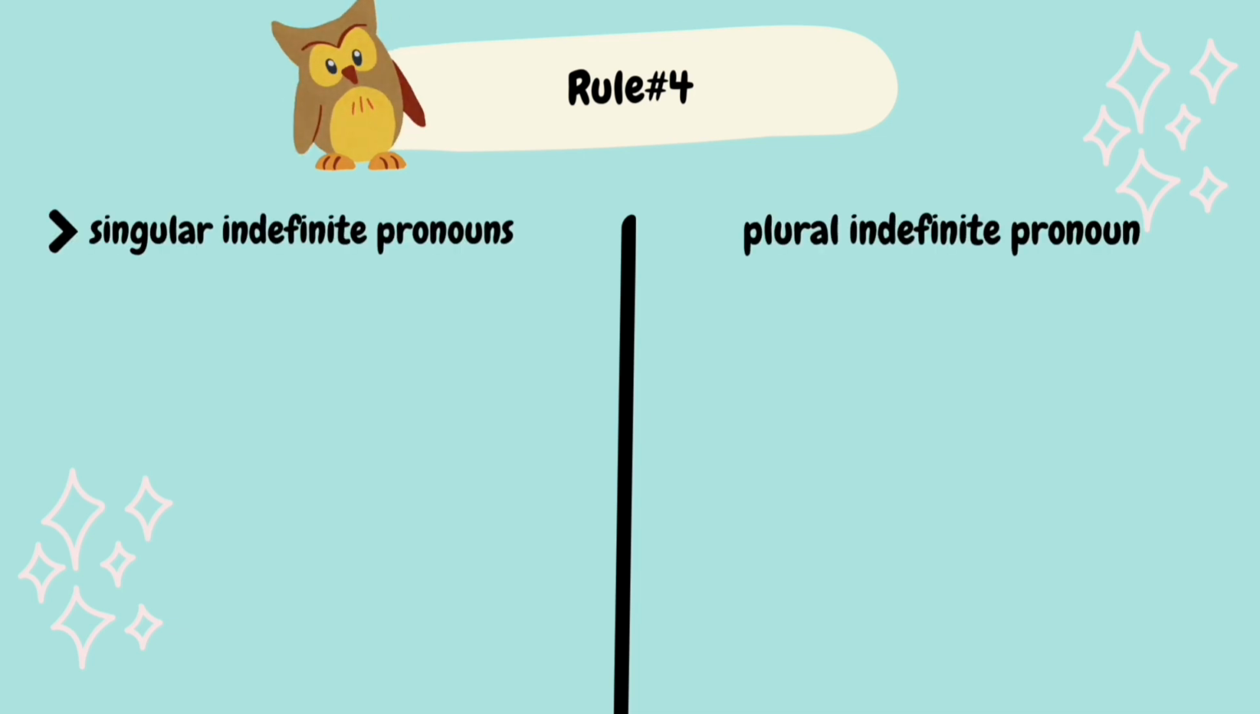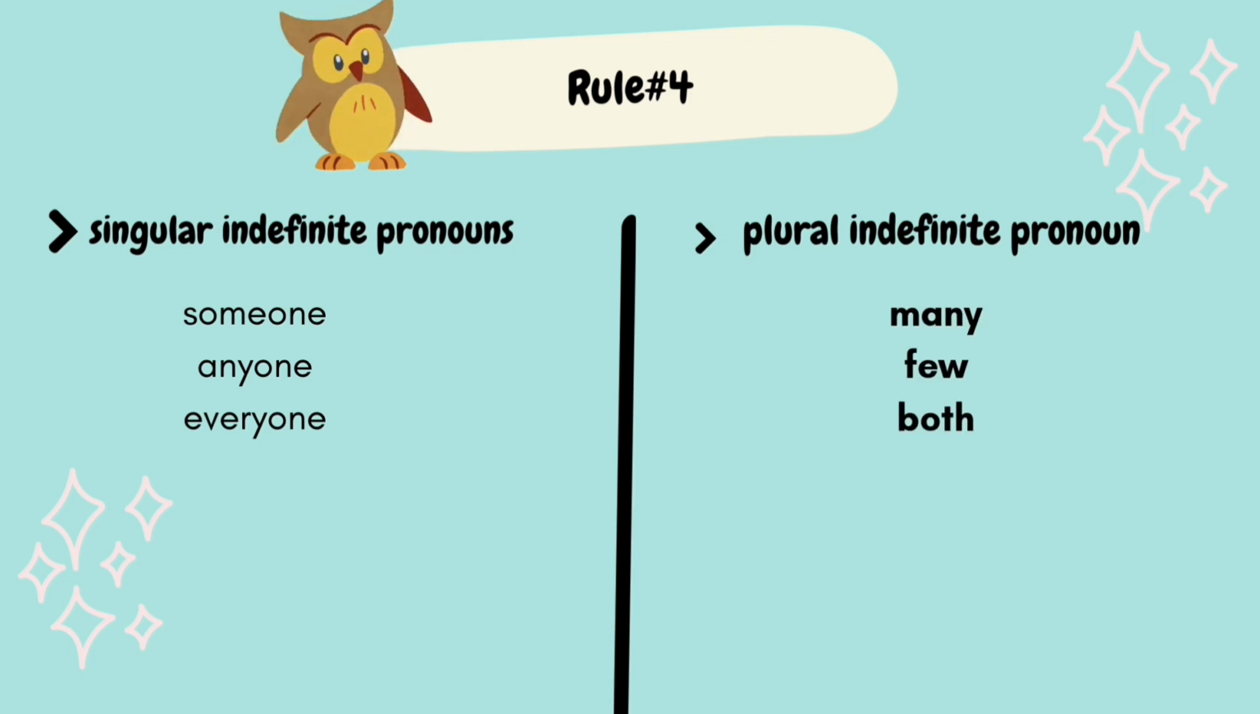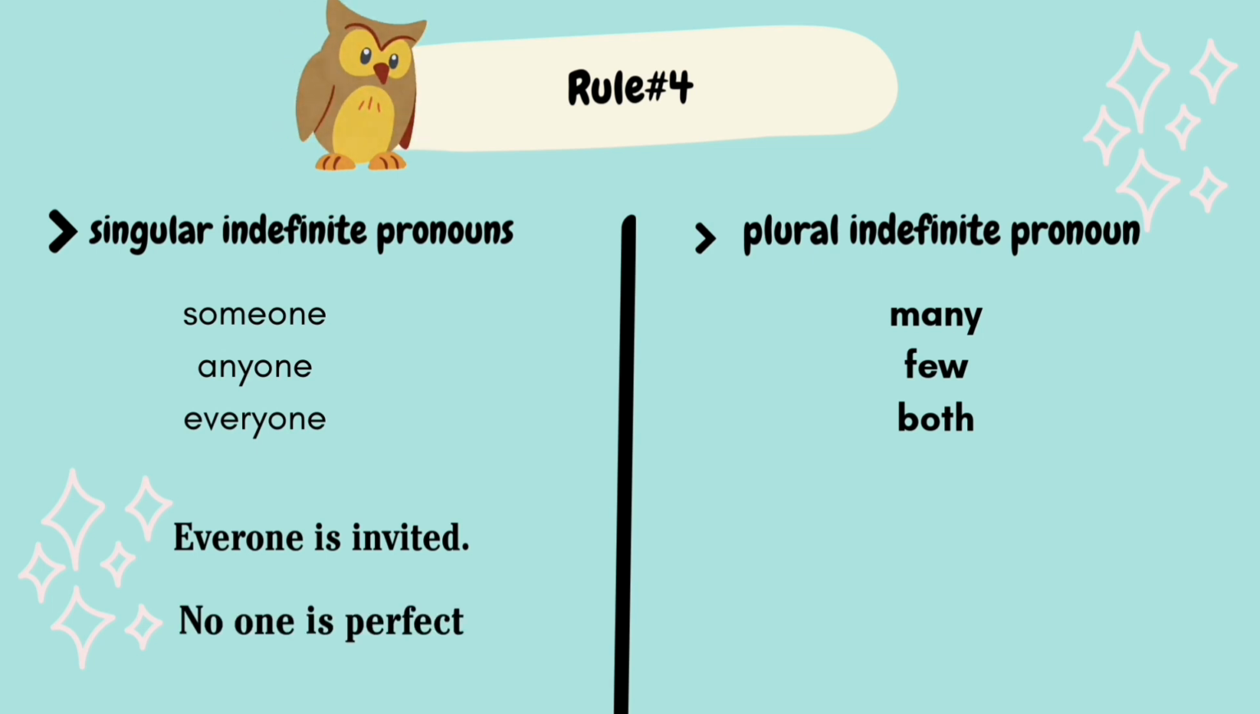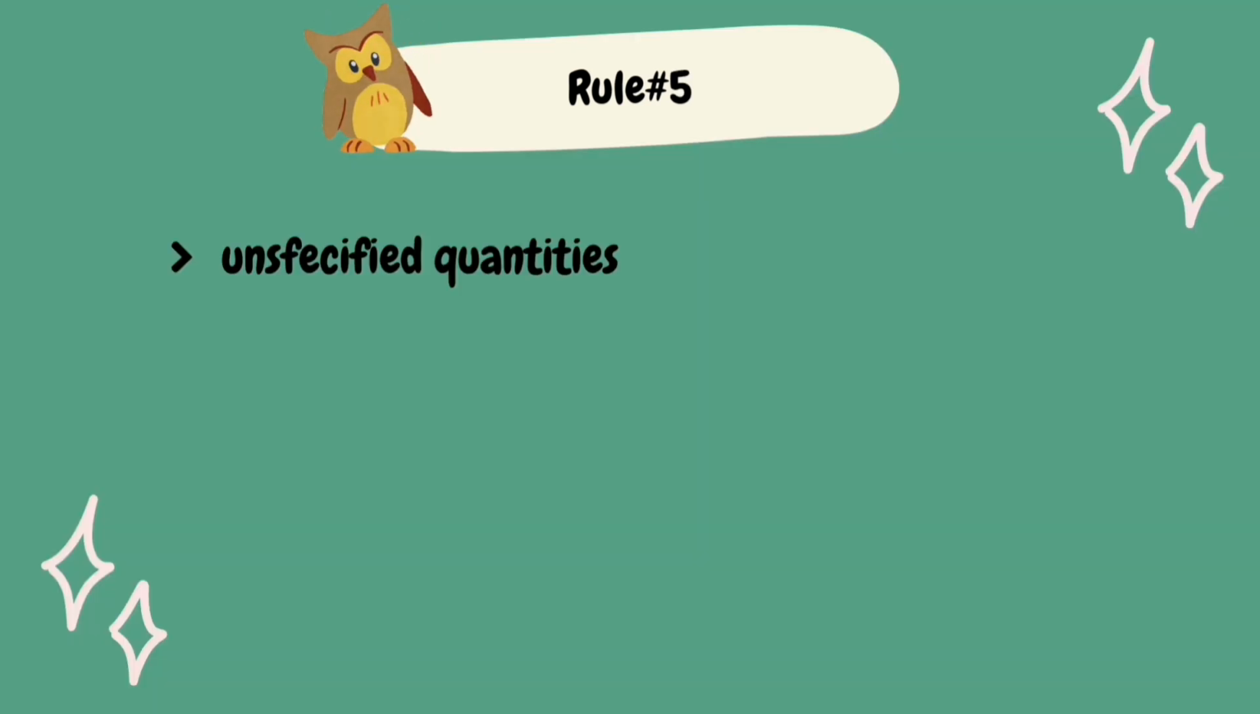Rule number 4 is about indefinite pronouns. Singular indefinite pronouns like someone, anyone, everyone would go with a singular verb. And plural indefinite pronouns like many, few, both would go with plural verbs. For example, everyone is invited. No one is perfect. Plural indefinite pronoun examples: many schools are closed today. You both are invited.